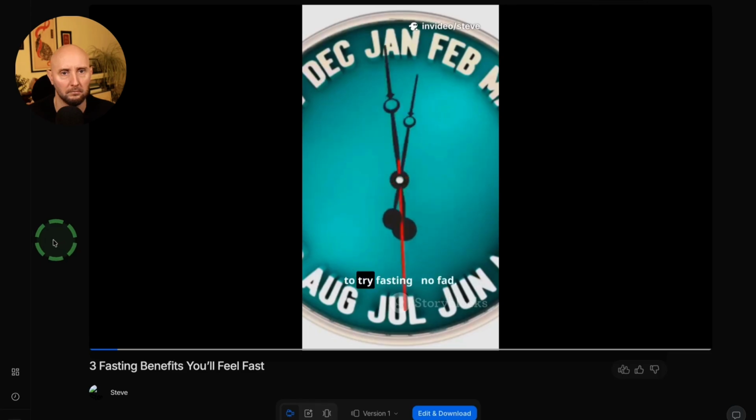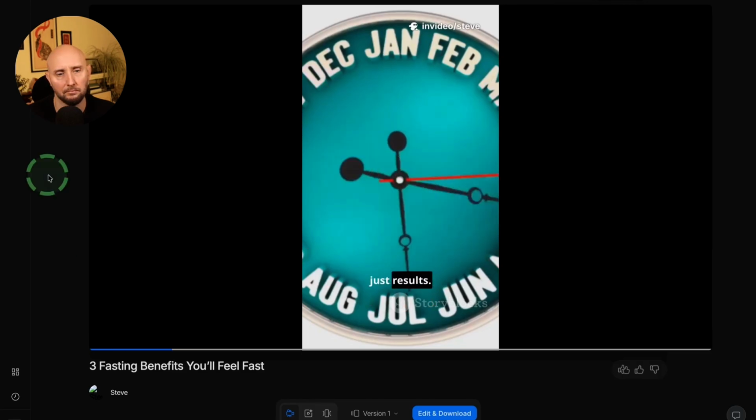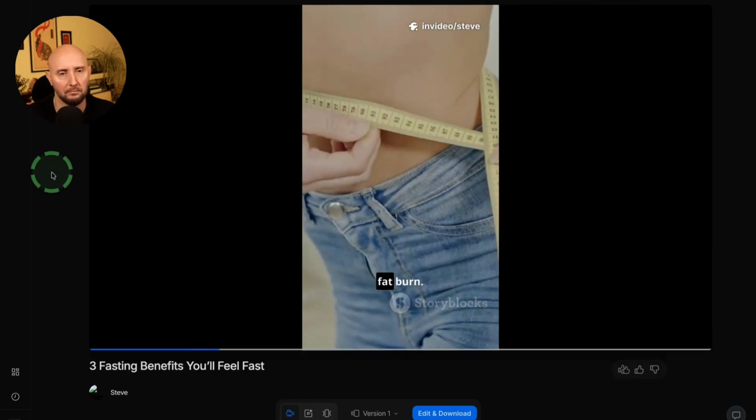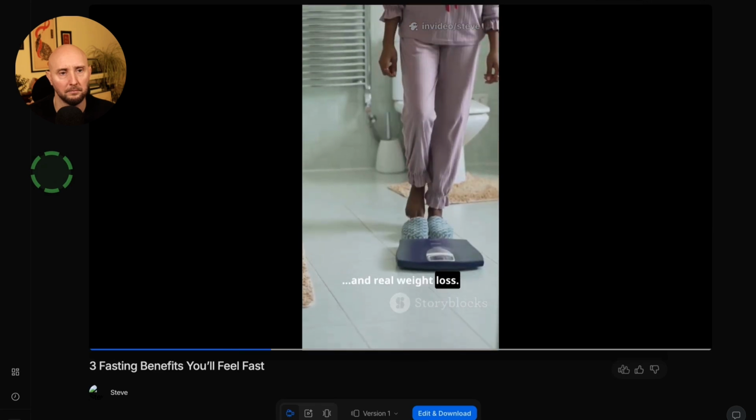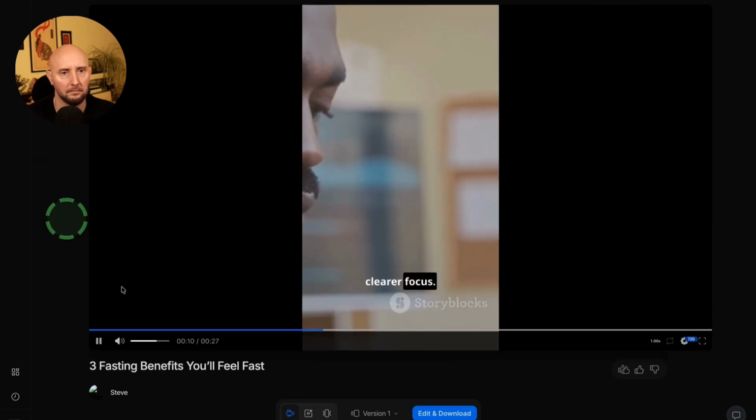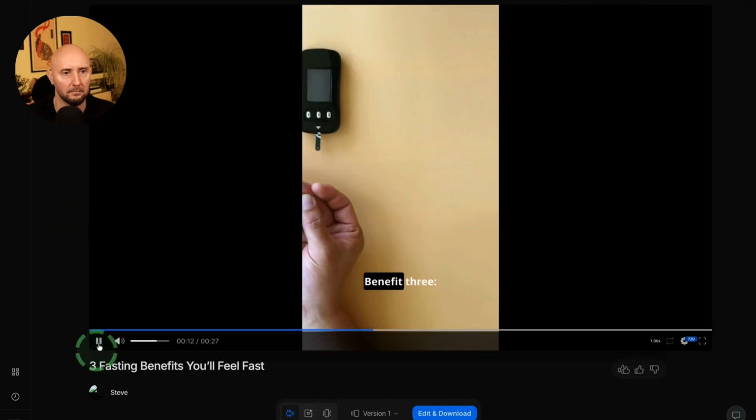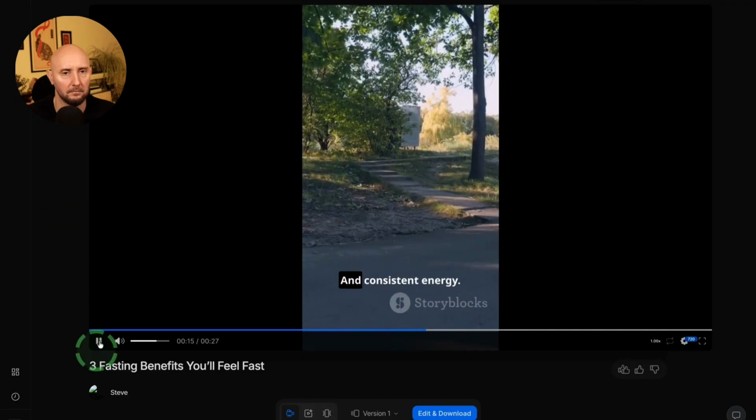3 quick reasons to try fasting. No fad, just results. Benefit 1, faster fat burn and real weight loss. Benefit 2, clearer focus and sharper brain power. Benefit 3, steadier blood sugar and consistent energy.